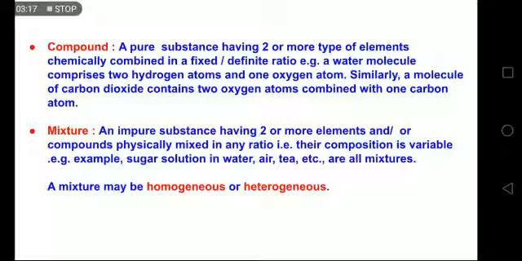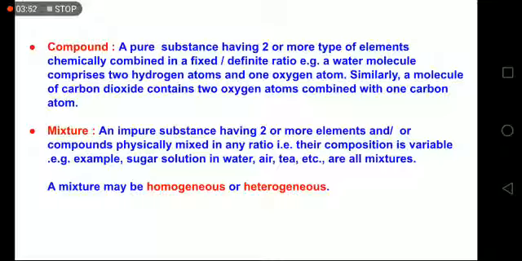Now the next is mixture. It's an impure substance, as the name suggests, having two or more elements and/or compounds physically mixed in any ratio. Now why is and/or important here? Because you can take an example of a mixture in which only elements are mixed. For example, I can take hydrogen gas and oxygen gas in the form of a mixture in a closed container, but I'm not providing the required conditions for them to react with each other.